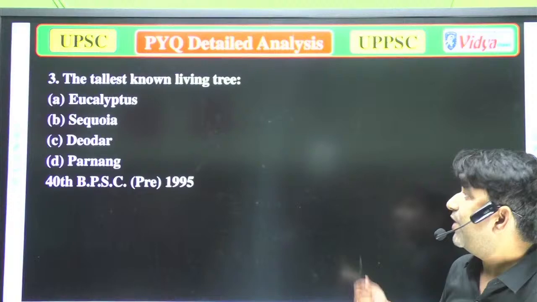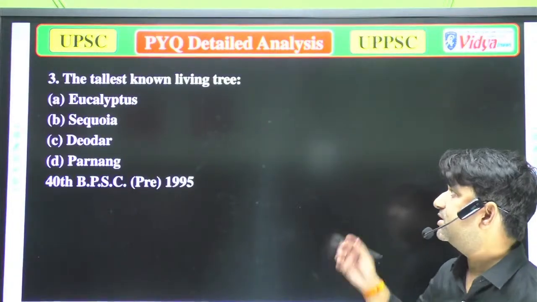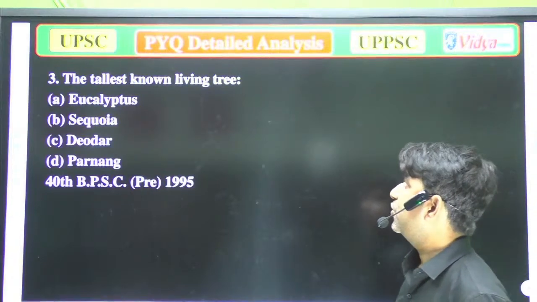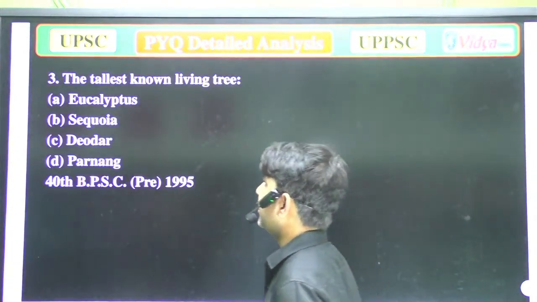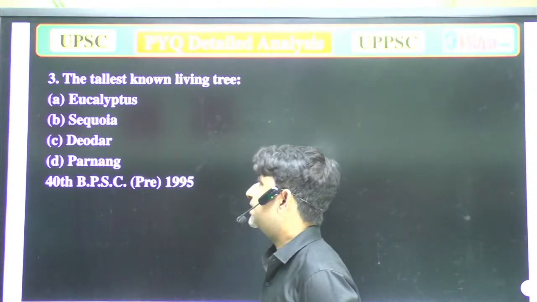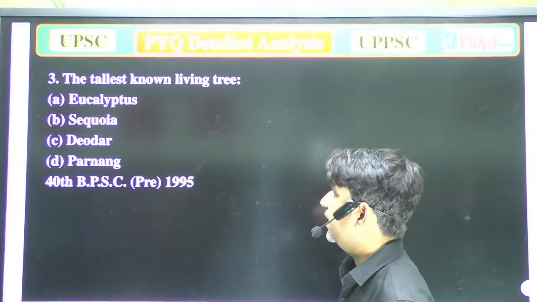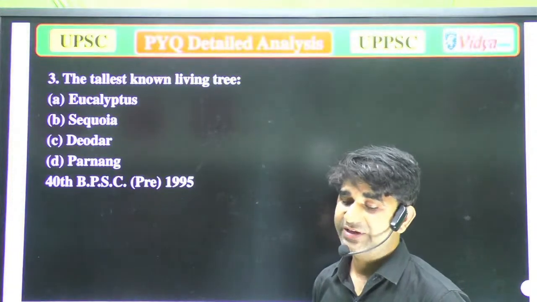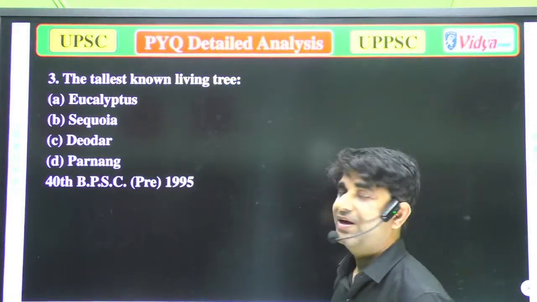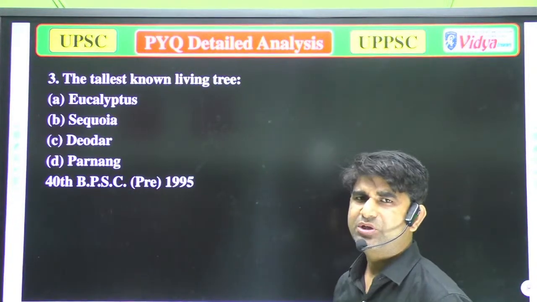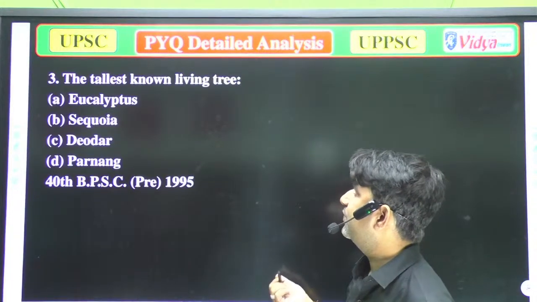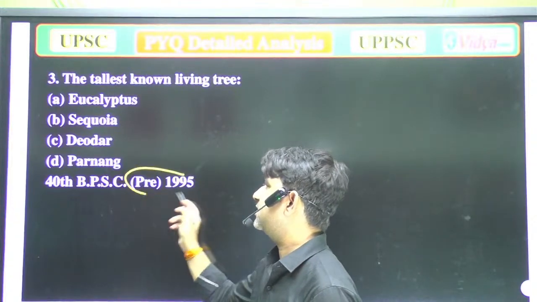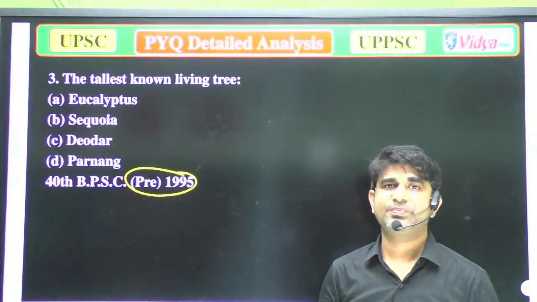Whenever we have to talk about these things, the tallest known living tree, which of the following is the tallest known living tree? A. Eucalyptus. B. Sequoia. C. Deodar. And D. Parang. 17 people are live there, so try to attend that question. It's a simple, one-liner question. Which of the following is the tallest living tree till today? That question was asked in 1995. It doesn't matter, but till today, which of the following is the tallest plant?